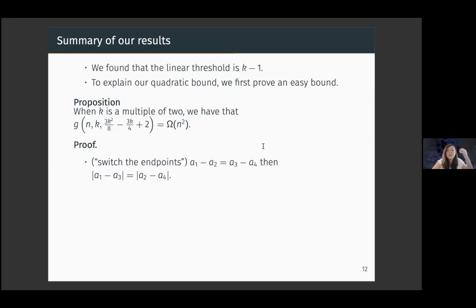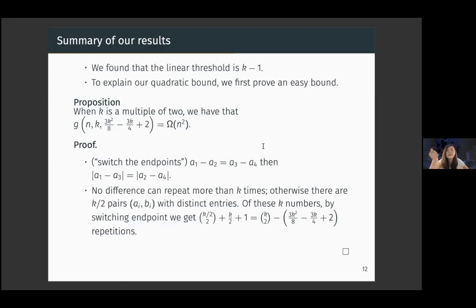So in fact, I claim that g(n,k,3k²/8) is on the order of n squared. And the way to prove this proposition is to use the trick that I talked about earlier, which I like to think of as switching endpoints. That if I give you a collision in differences, then basically I can move the terms around and get another collision in differences.